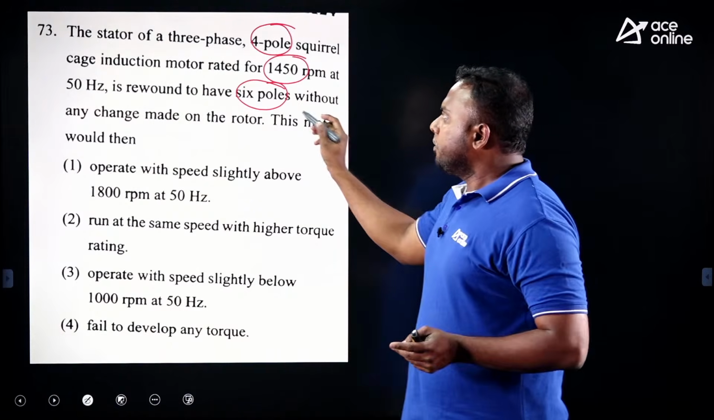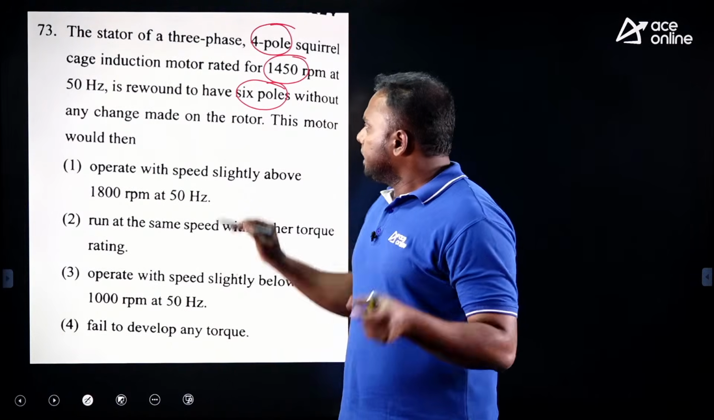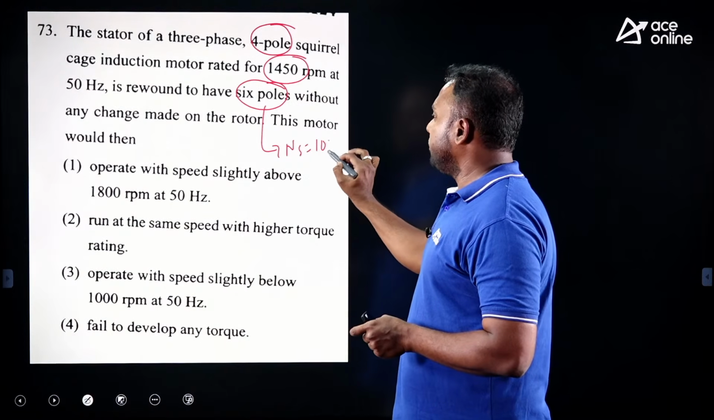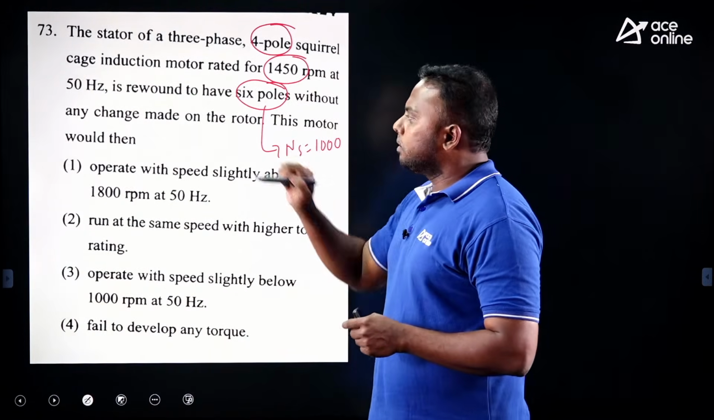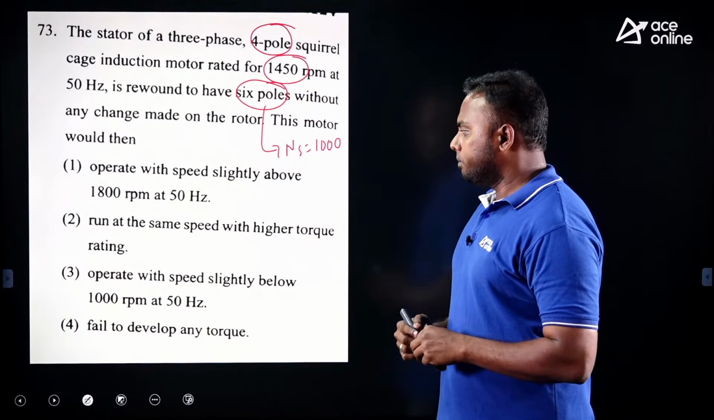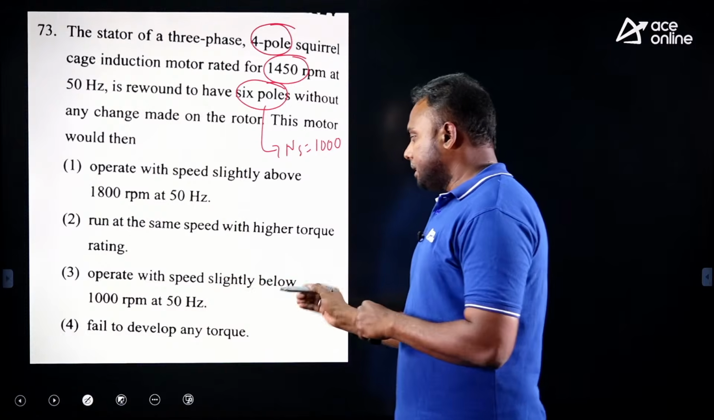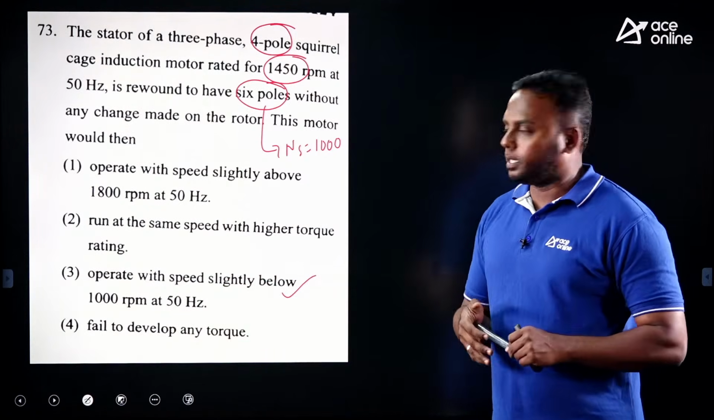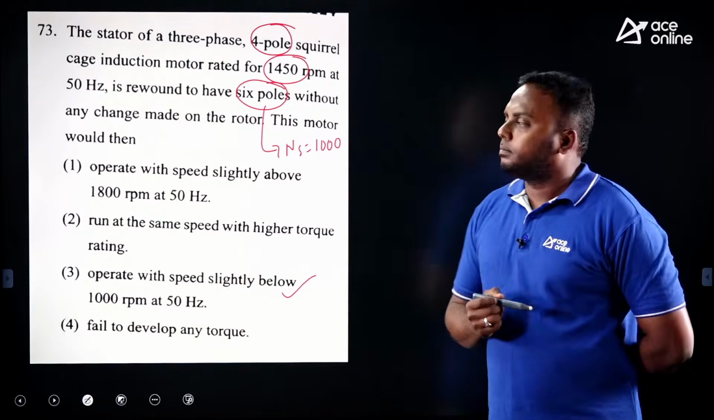Okay. Now it is 6 poles. What is the synchronous speed for 6 pole? 120 f by P, 1000 RPM we get. Now this motor would dash. At what speed will it rotate? From the given options, it will operate at a speed slightly below 1000 RPM, near to synchronous speed. So option 3 is correct. Next one.